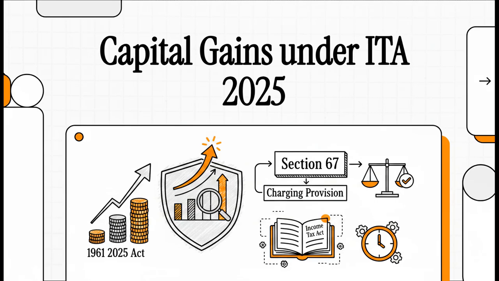All right, today we are tackling a really big one, capital gains under the brand new Income Tax Act, 2025. You know, the old 1961 Act is officially out, and there's a new charging provision in town, Section 67. For all you tax professionals out there, getting this right is, well, absolutely non-negotiable. So let's just jump right in.